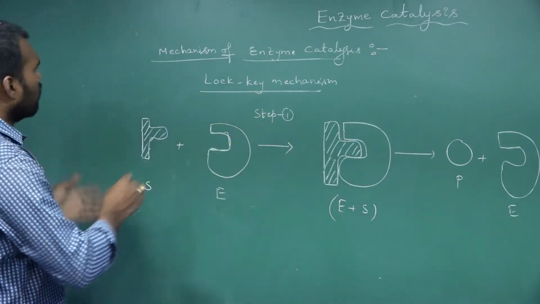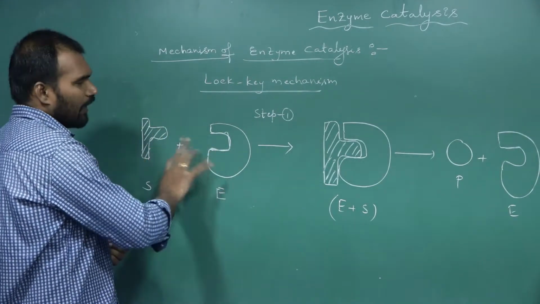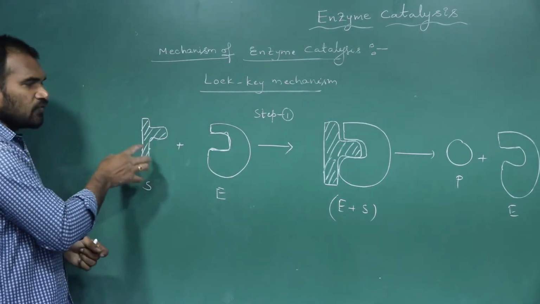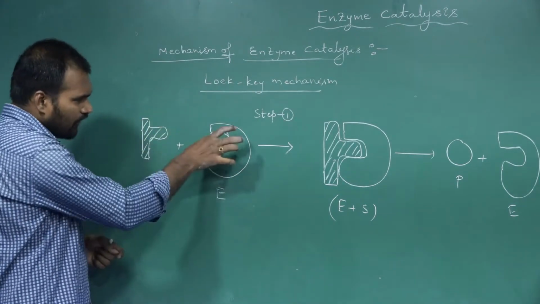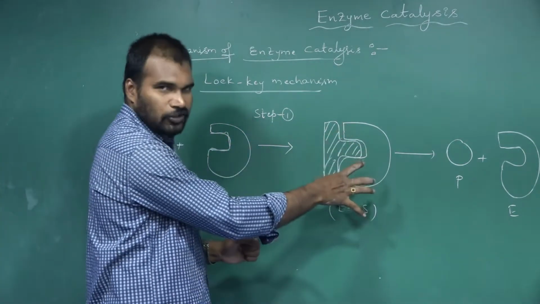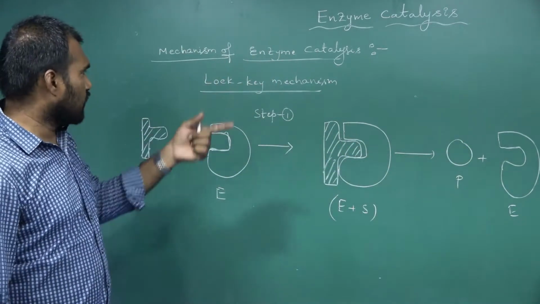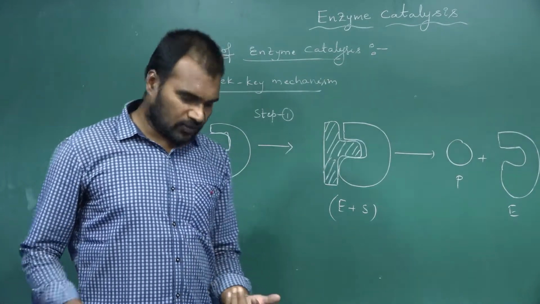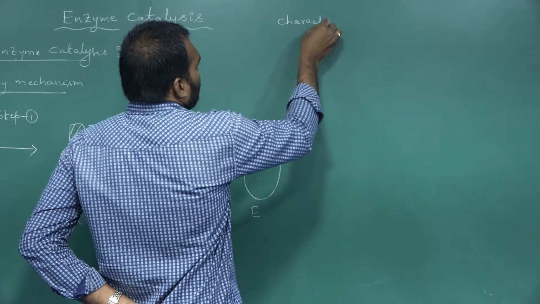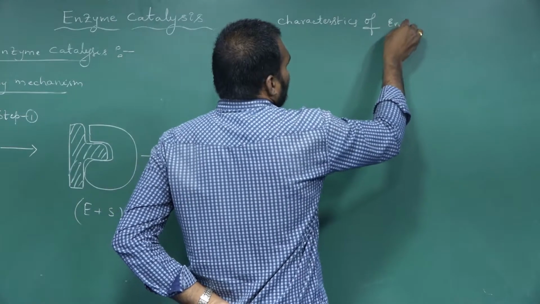So this is the mechanism of enzyme catalysis, and this is what we call the lock and key mechanism. Simply, this is the key and this is the lock. The keys which are complementary to the lock can fit into the active sites of the enzyme, and they form the key lock active complex. Then they convert that into products. So this is the mechanism of enzyme catalysis. Next, move on to the characteristics of enzyme catalysis.